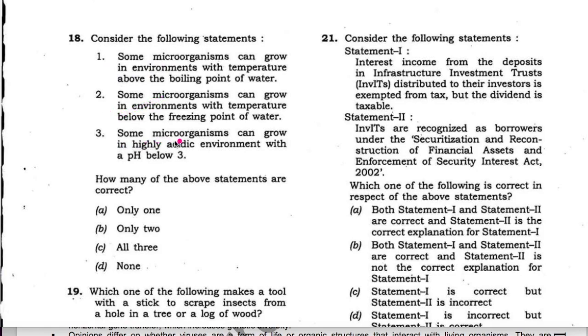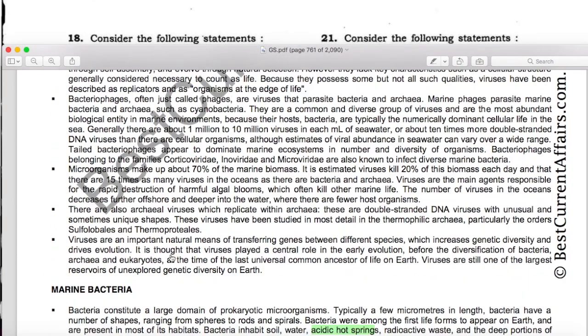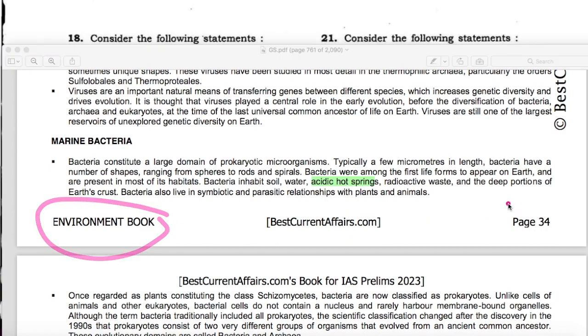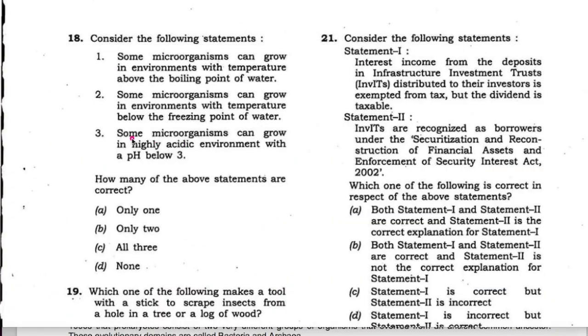Now take the third statement, that some microorganisms, they can grow in highly acidic environment. This statement is also correct. On the same page, environment book, page number 34, here it is mentioned, the bacteria were among the first life forms to appear on earth and are present in most of its habitats. Bacteria inhabit in soil, water and acidic hot springs. Therefore, third statement, that some microorganisms, they can grow in highly acidic environment, this statement is also correct. All 3 are correct. C is the answer, and this question is solved.